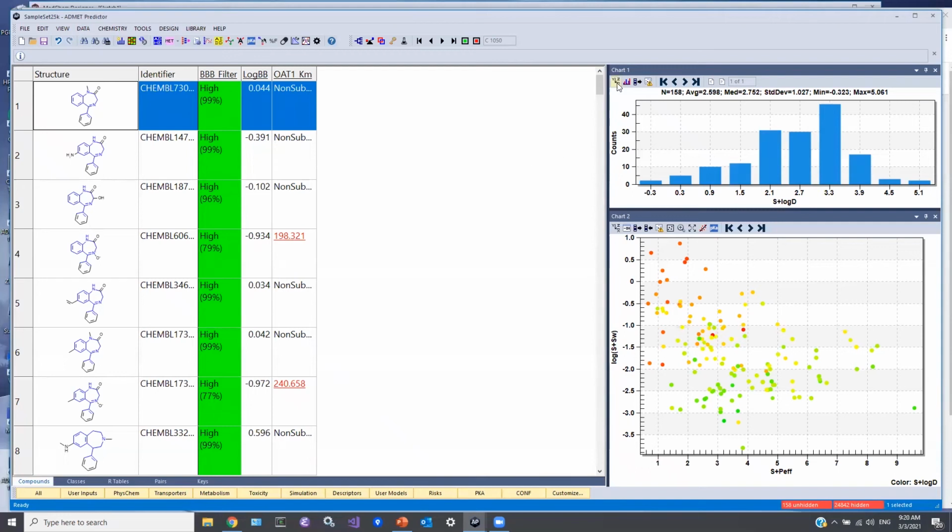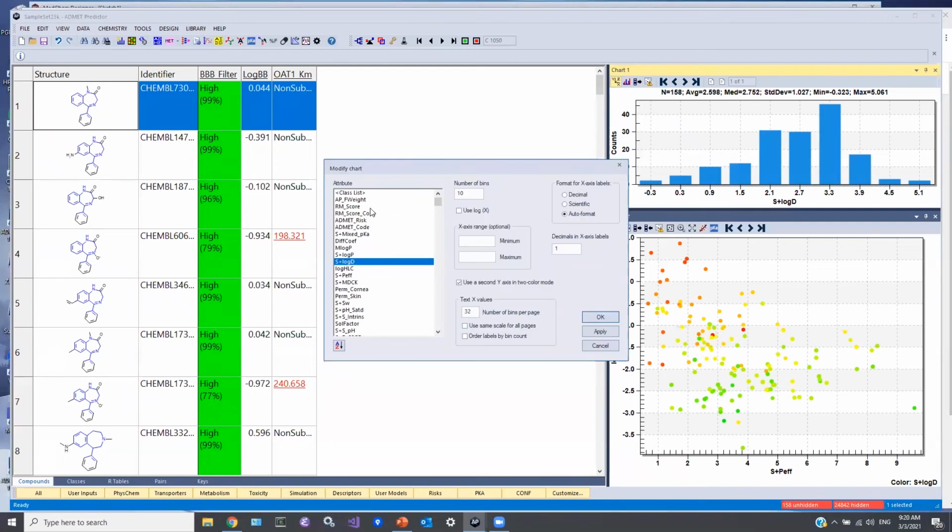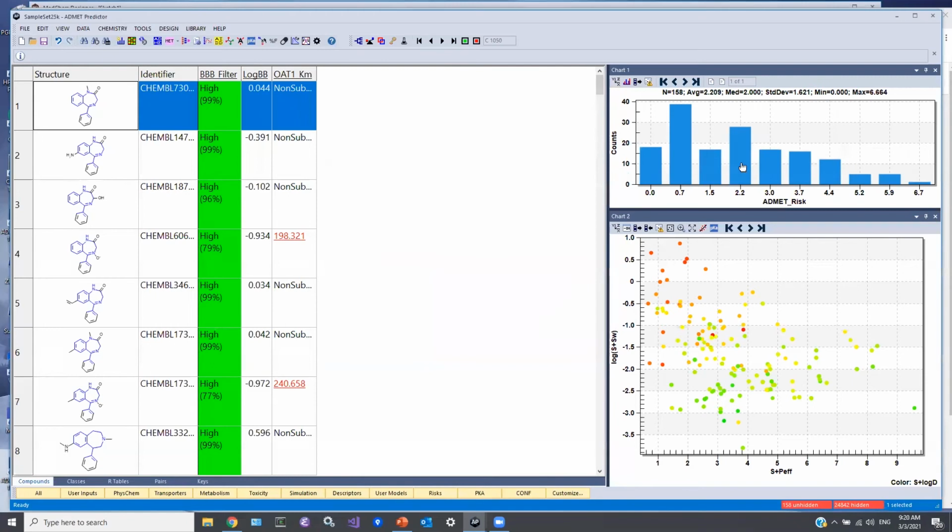I'll quickly show the distribution of ADMET risk scores for this set of compounds. We observed that about 90% of orally bioavailable commercial drugs have an ADMET risk score of 7 or less. So these compounds all have relatively low scores.